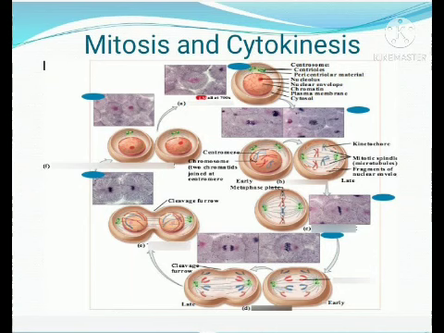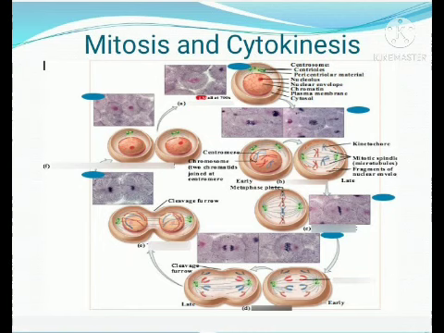Everything is arranged at the center in metaphase, all the chromosomes are aligned in the center, and the spindle fibers are at the poles. So that is the metaphase. In the metaphase, what is happening? The chromosomes align themselves along the metaphase plate of the spindle fibers or spindle apparatus.